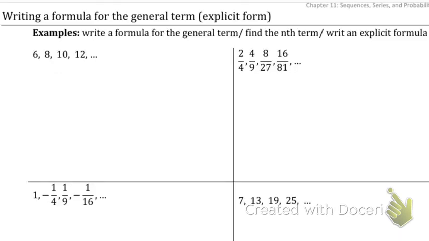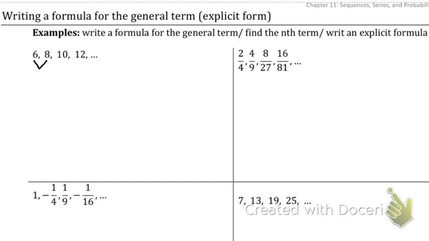Okay, writing formulas for the general term, or our explicit form. So all we have to do is recognize patterns, and this gets a lot easier. Today we're just working on intuition, but tomorrow and so forth, we're going to come up with easier ways to come up with these patterns. But the first thing we're going to do is look for a pattern.